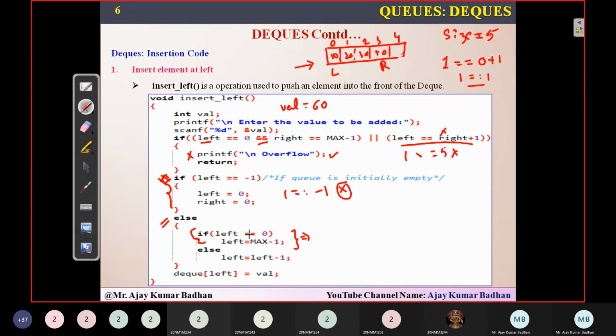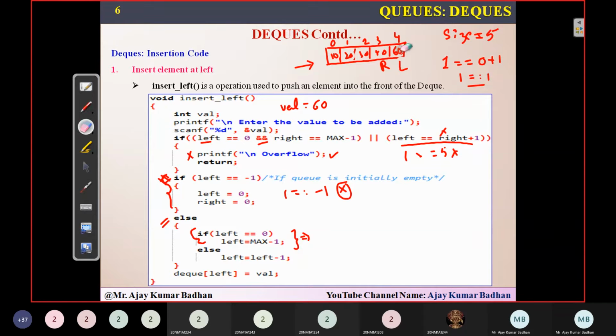Now, if left is equal to 0, did you see this? Left is at this particular location. Then what does it say? Left equal to max minus 1. So 5 minus 1 is how much? 4. Now this left is pointing to this particular location, and then simply you'll set the element at left equal to value. So that value, whatever it is, 60, will be placed here.